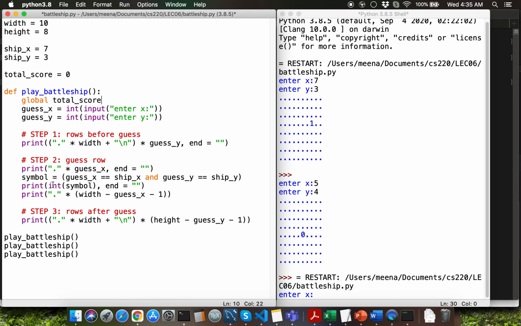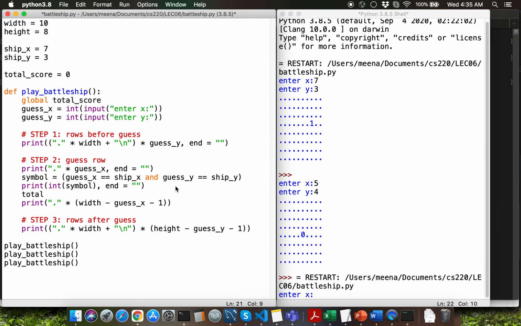How can you keep track of score? You can simply use the integer casted version of the symbol, correct? Recall that the symbol displays 0 for a miss and 1 for a hit. So I'm simply going to say total_score plus equal to int of symbol to keep track of the player score. Let me display the player score by typing in total score for player, comma, total_score.